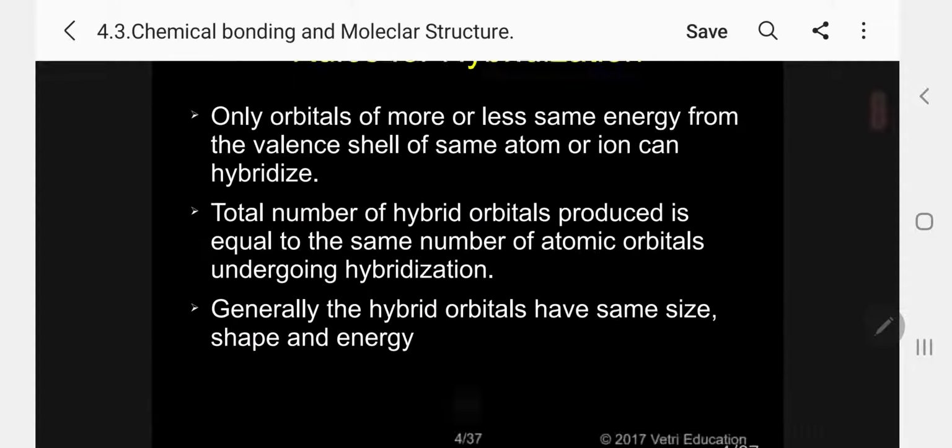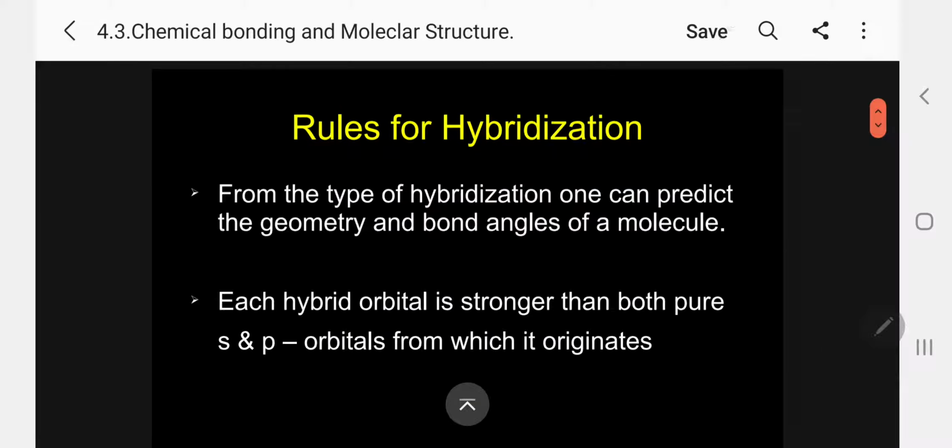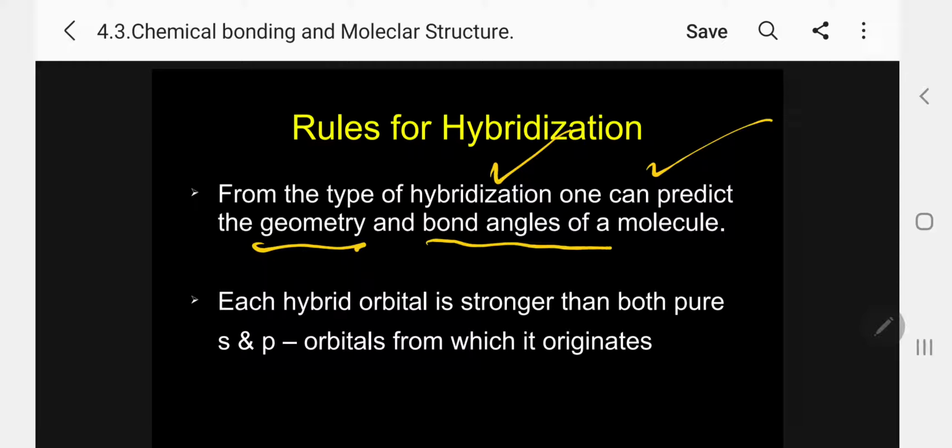Okay, next. From the type of hybridization, one can predict the geometry, shape and bond angles of a molecule. These are the two pieces of information we can get. One is geometry: we can predict the shape, linear, triangular planar, pyramidal, V shape, whatever it is. And also the bond angle of a molecule can be predicted by hybridization.